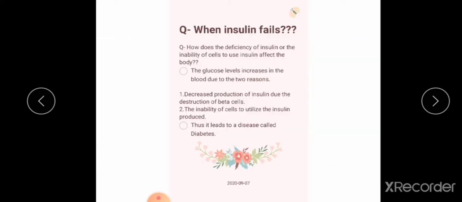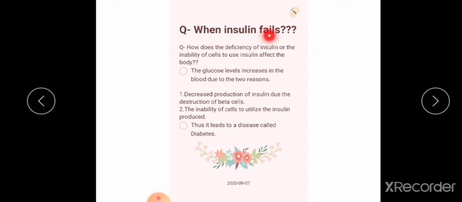Now, one question is there: when insulin fails, what happens when the production of insulin, which is the hormone, fails? How does the deficiency of insulin or the inability of cells to use insulin affect the body? Deficiency of insulin means production of insulin decreases. Sometimes cells are not able to use the insulin. That time what will happen to the body?